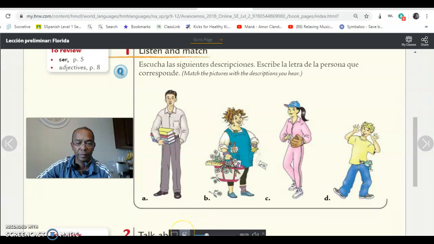1. Es baja y pelirroja. What's baja? Short. Pelirroja. Pelo is hair. Rojo is red. Pelirroja. Es baja y pelirroja. Which one would that be? B, right? Good. Let's continue. So this one will be number 1.